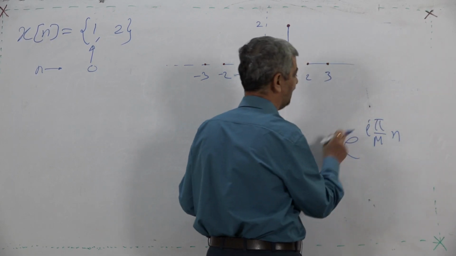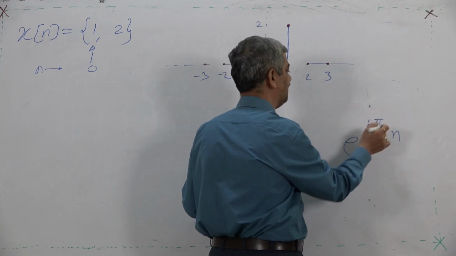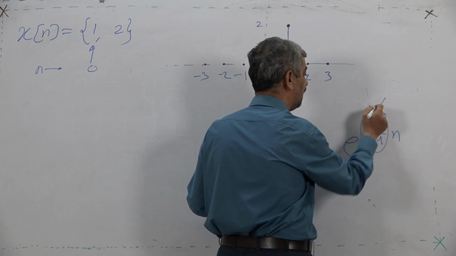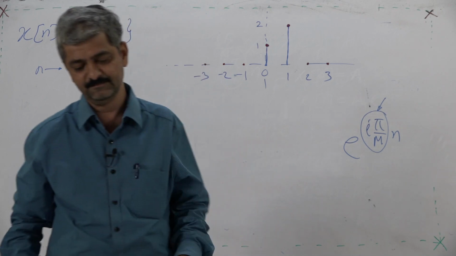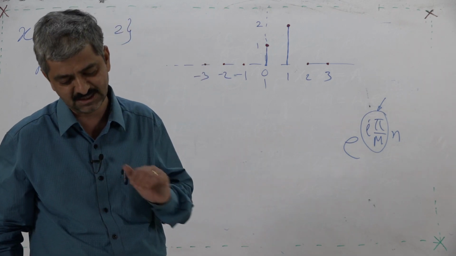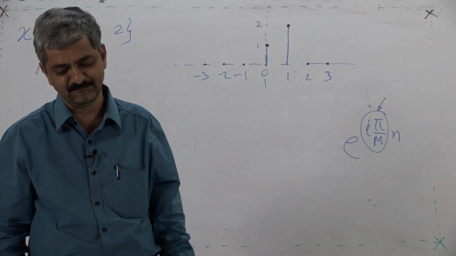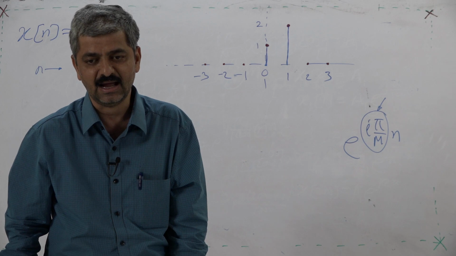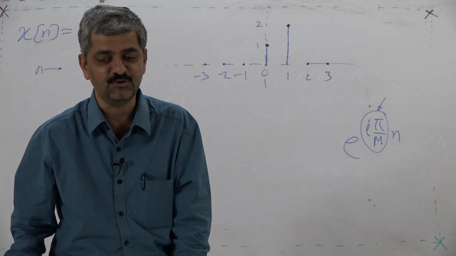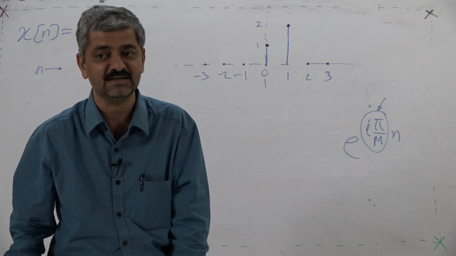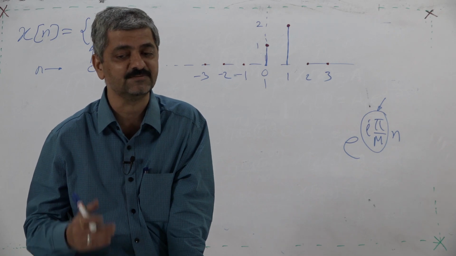This is a rotating point, the ith component is a rotating point at this angular speed, and this angular speed is an integral divisor of pi, and therefore naturally after 2m samples it is going to repeat. And what mischief you have played, you have given me a sequence which never repeats. Then I will try to satisfy you.